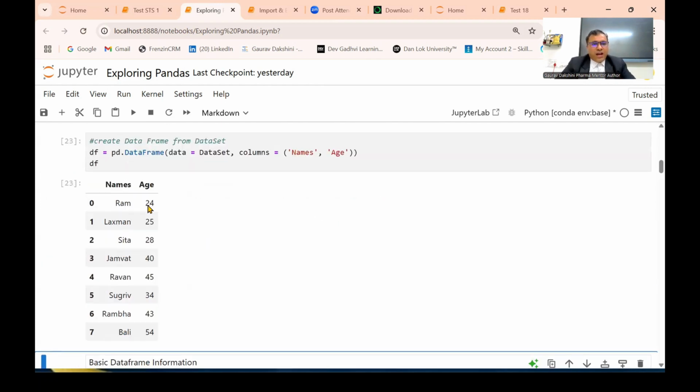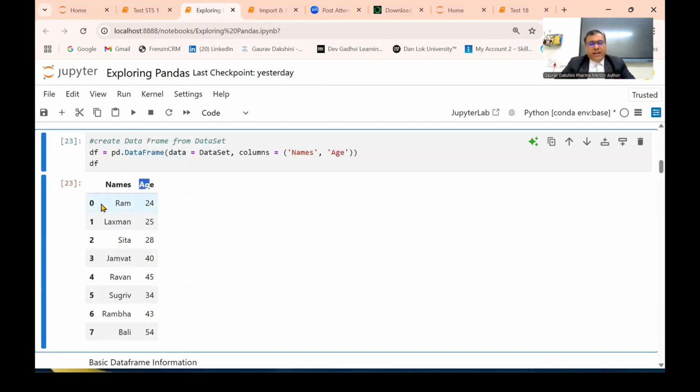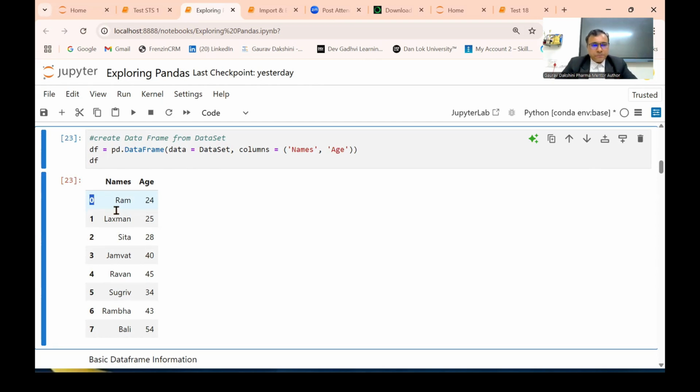Now you can see how simply names and age appear, and as I told you, it will always start from 0. So in the normal case in Excel and everywhere, the entire thing will start from 1, but not in Python. Python always starts from 0. So your coding or your entire programming should go in a way that if you want to print the first line, you need not write 1, you need to write 0. When you write 0, it will print the first line.